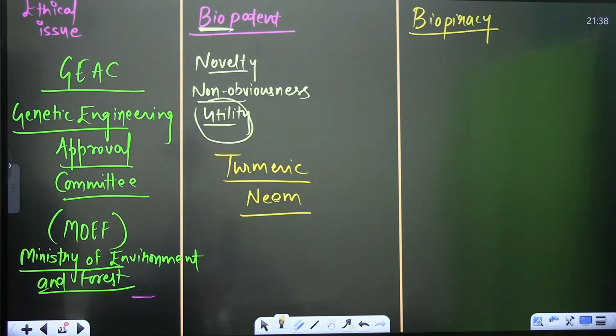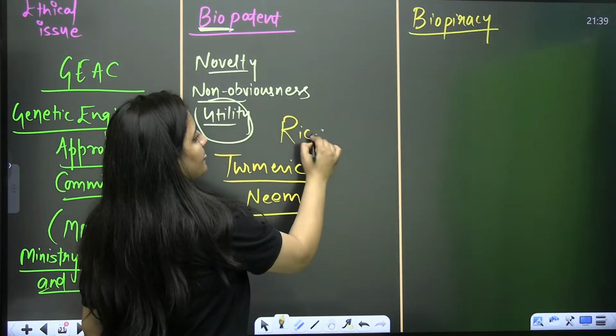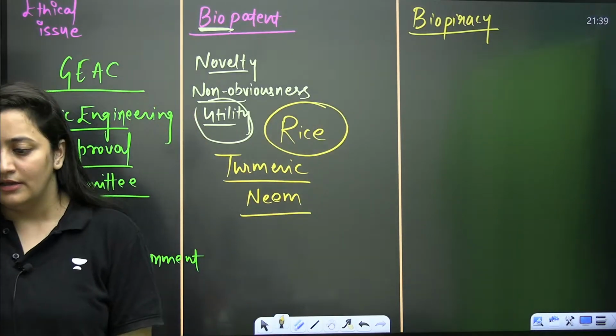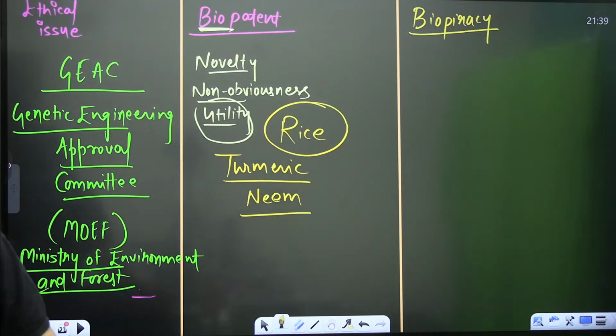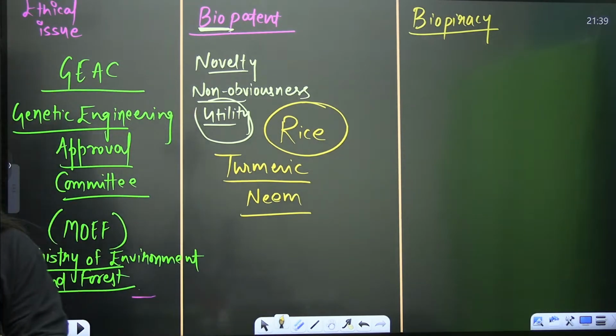And moreover, it is related to rice as well. Rice is a very important food grain. You know about it. And the presence of rice goes back thousands of years in Asia's agriculture history. There are approximately 2 lakh, an estimated 2 lakh varieties of rice in India alone. Just imagine. The diversity of rice in India is too much. It is the richest in the world.